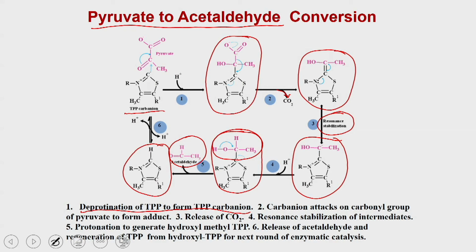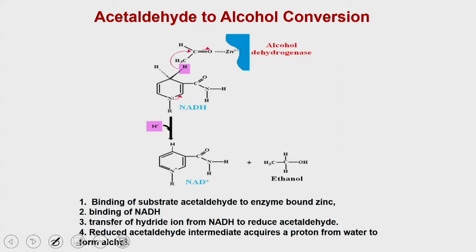So, that is how the pyruvate is getting converted into the acetaldehyde following this kind of complicated reaction mechanism, and the enzyme which catalyzes this reaction is called the pyruvate decarboxylase. Now, let us go to the next reaction. Once the acetaldehyde is generated, it is converted into the ethanol or the alcohol, and the enzyme which catalyzes this reaction is called the alcohol dehydrogenase.